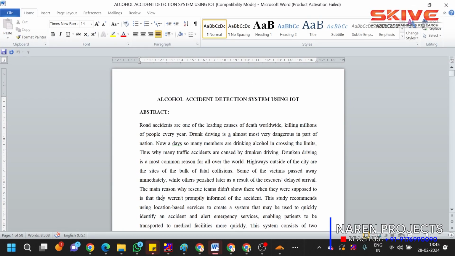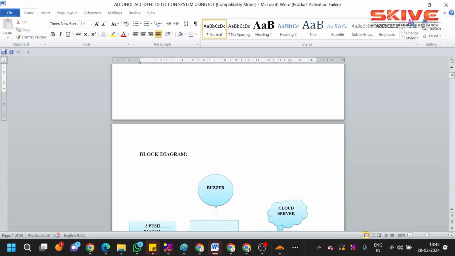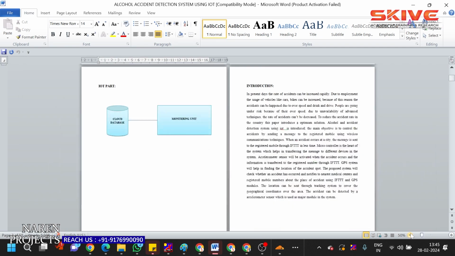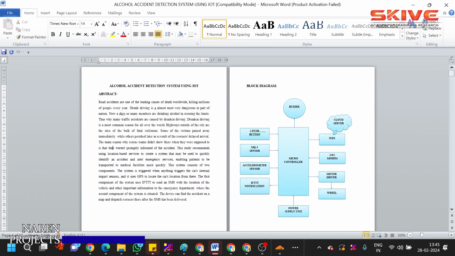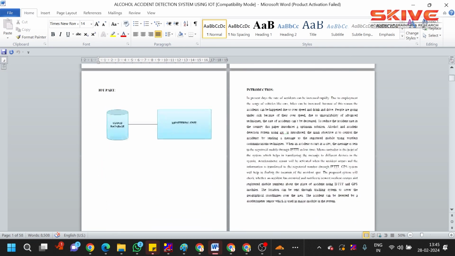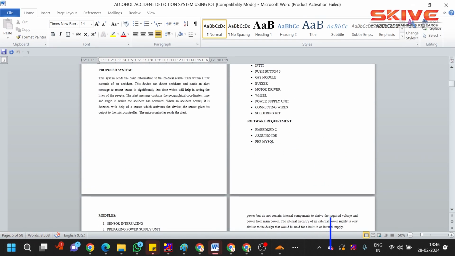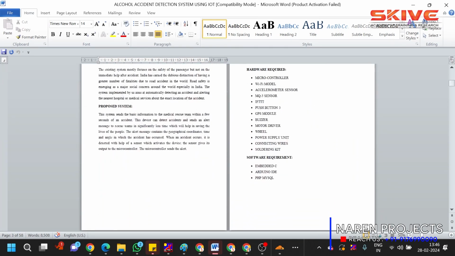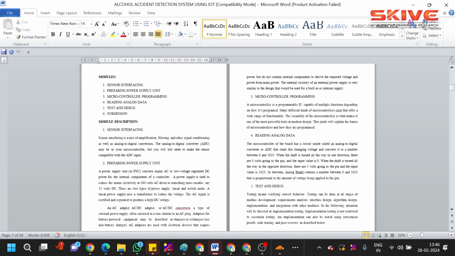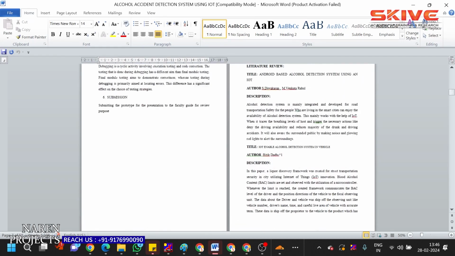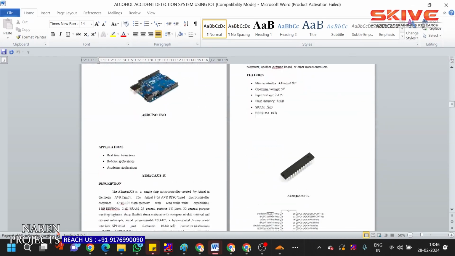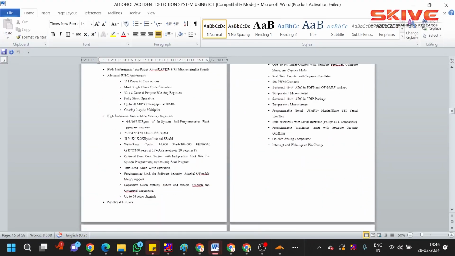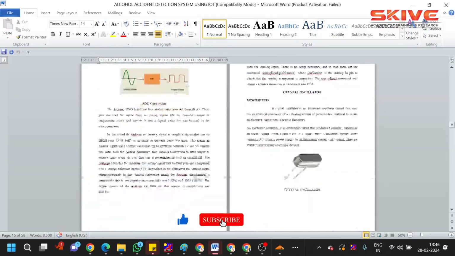So guys, hope you saw the demo and understood the concept. This is a project report which we give along with this project kit. The report contains around 58 pages, which includes the title, abstract, block diagram, introduction, existing and proposed system, hardware and software requirements, modules and module descriptions, a literature review, and hardware descriptions, which give complete information about the hardware used in this project.